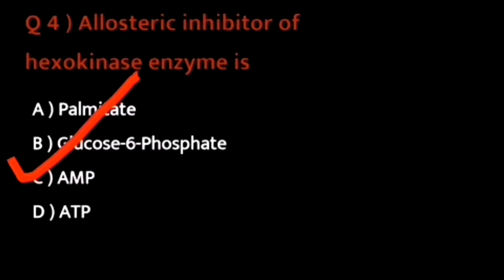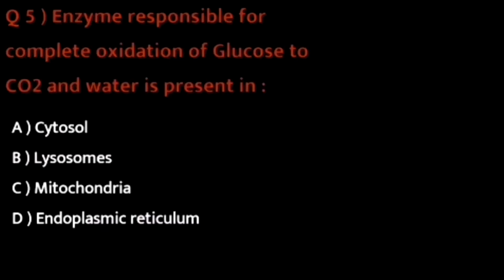Hexokinase causes the conversion of glucose to glucose 6-phosphate, and glucose 6-phosphate is the allosteric inhibitor of the enzyme hexokinase. So question number 5 is enzyme responsible for complete oxidation of glucose to carbon dioxide in water is present in. So the options are cytosol, lysosomes, mitochondria and the endoplasmic reticulum. So the correct option is option C, mitochondria.